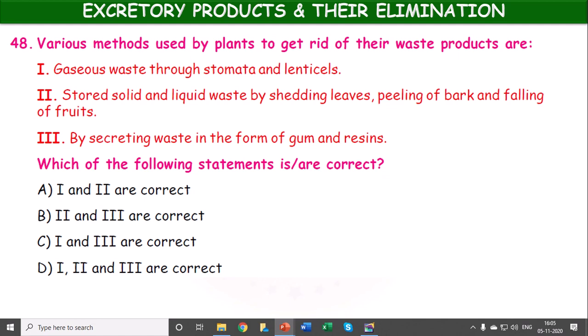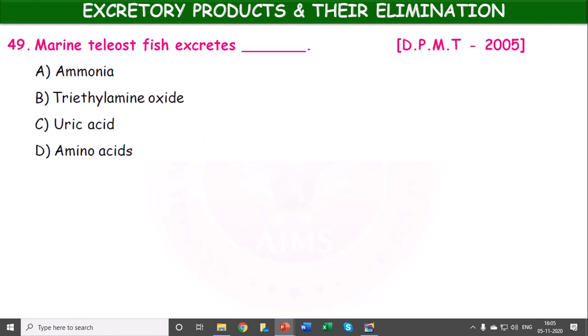The various methods used by plants to get rid of their waste products are. We have to select the statements which are correct. The first statement, gaseous waste through stomata and lenticels. Yes, it is correct. Next, number 2, stored solid and liquid waste by shedding the leaves, peeling of bark and falling of fruits. It is also correct. The third statement, by secreting waste in the form of gum and resins. It is also correct. So 1, 2 and 3 statements are correct.